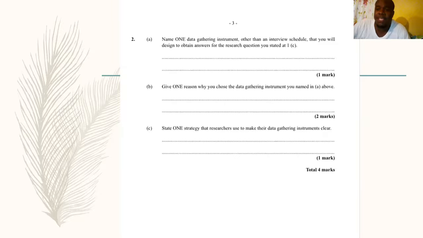Two, it must not be ambiguous. Whatever you mean, that is what you must mean. It shouldn't have a double, triple meaning. Also, you must explain clearly to the respondents what is to be done. Sometimes you think they understand based on what they have read, but sometimes they don't understand. So as a researcher, you have to explain to them what they are being required to do.